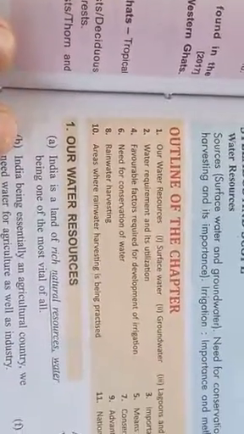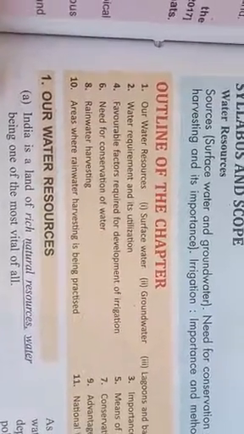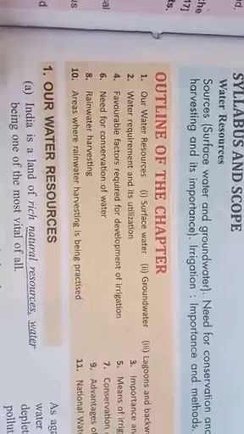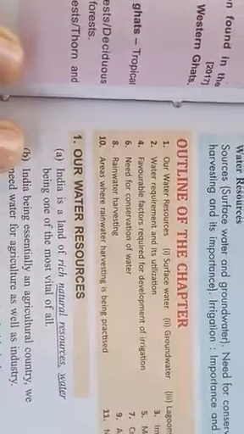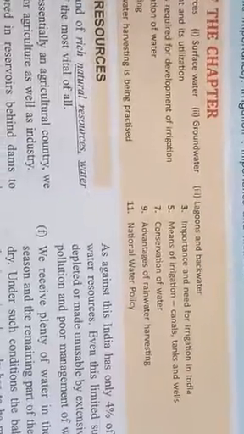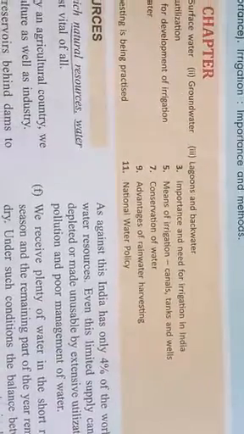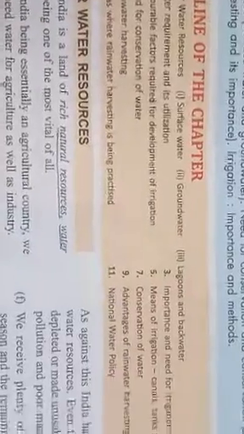Number four, favorable factors required for development of irrigation. What are the factors? Whether a land is suitable for canals or not, like that. Number five, means of irrigation: tank, canal, wells. Number six, need for conservation of water, because water is very useful. We need to conserve it. Number seven, conservation of water. How?